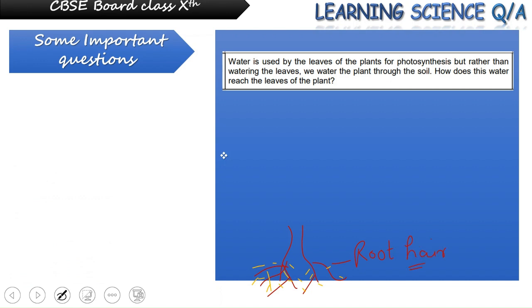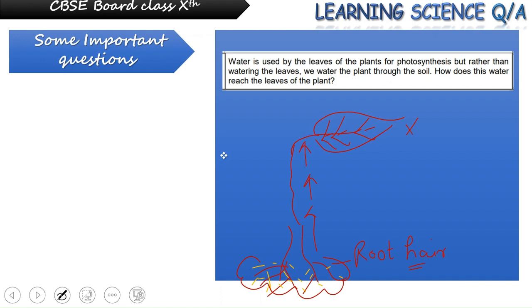So these root hairs are mainly working for the absorption of water by increasing the surface area. Now once water is present in the surroundings, it has been absorbed by the root and it is present towards the root region. The main question comes: how is it reaching a height where the leaf is performing photosynthesis?